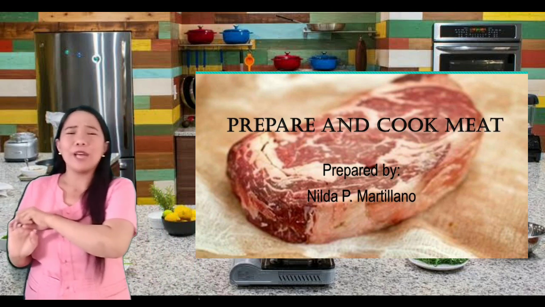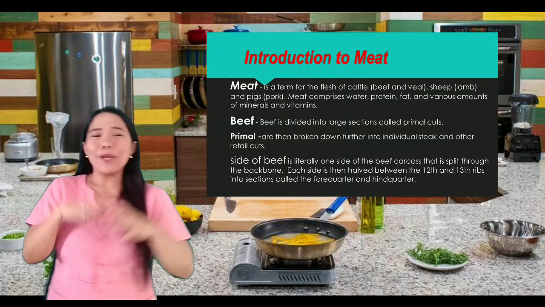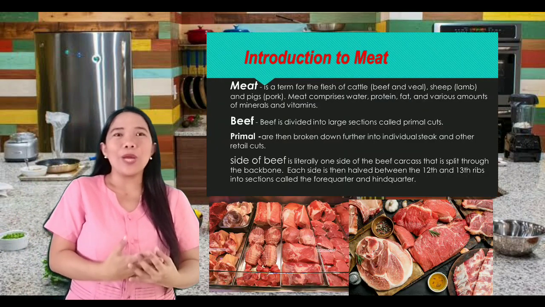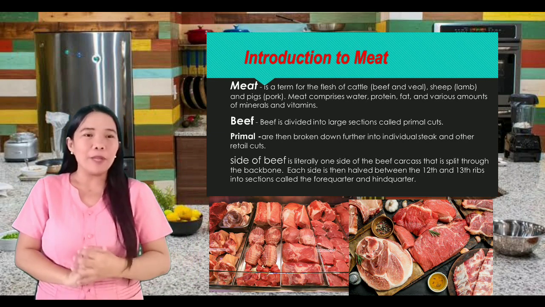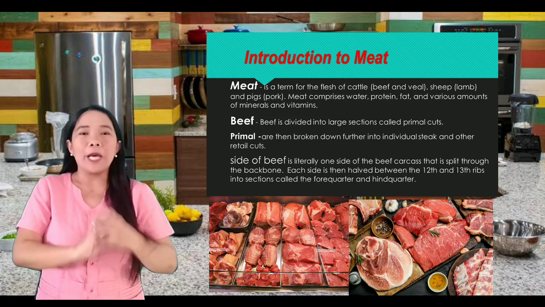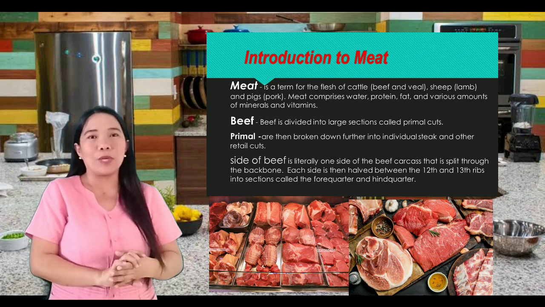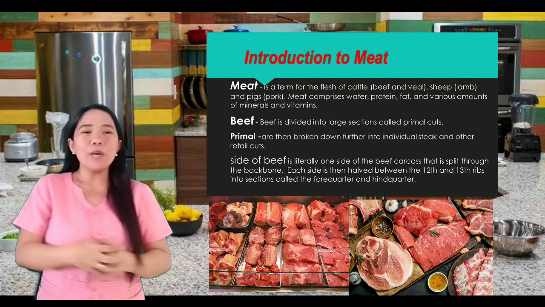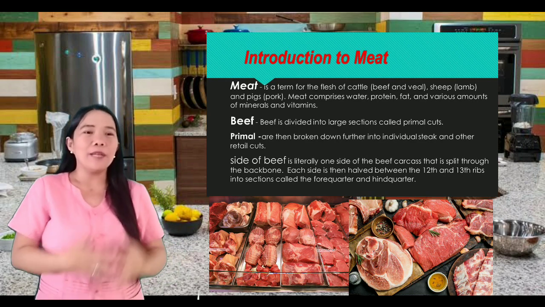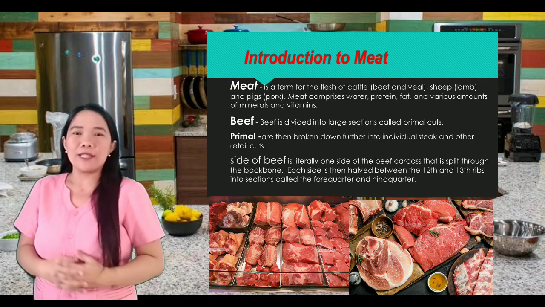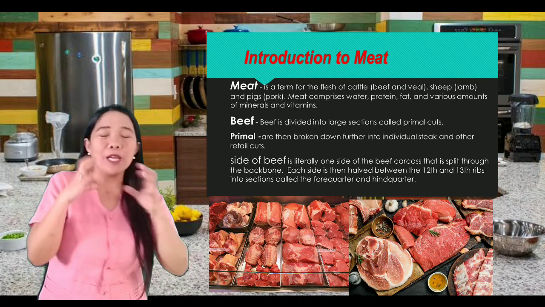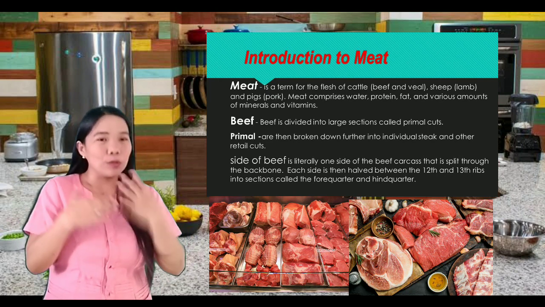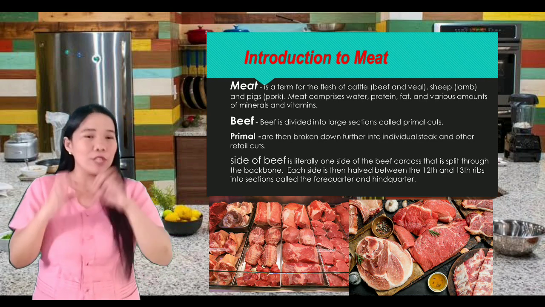First, I'm going to discuss the introduction of meat. So what can you say about meat? When we say meat, it is a term for the flesh of cattle, so beef and veal, or sheep, and of course pig. The meat from pig is what we call pork. Meat comprises water, protein, fat, and various amounts of minerals and vitamins. So that is the meat. When we say meat, that is what we see or what we cook, which came from the different animals I mentioned earlier.